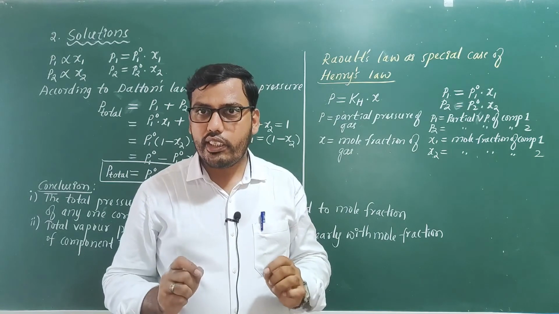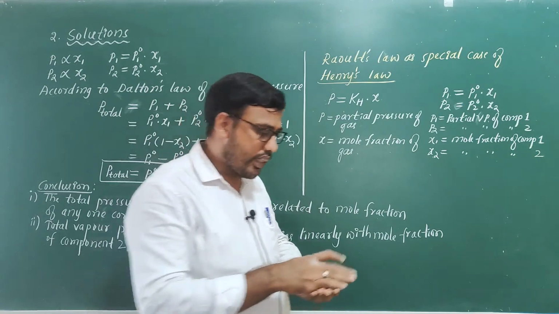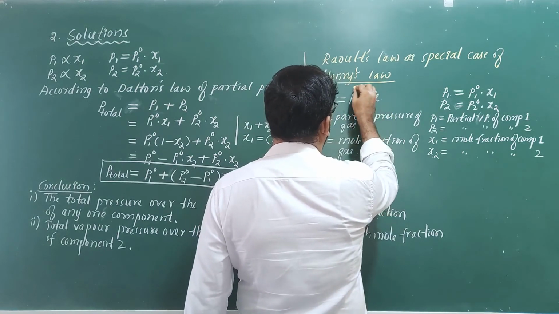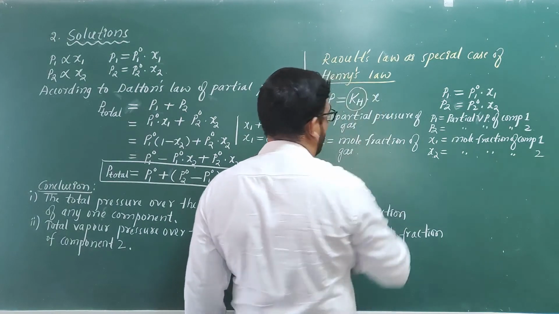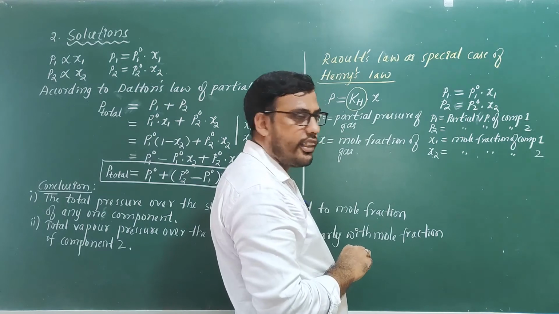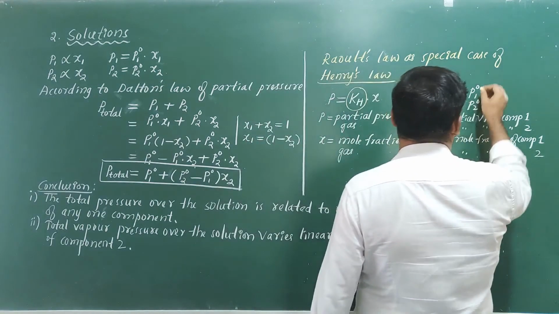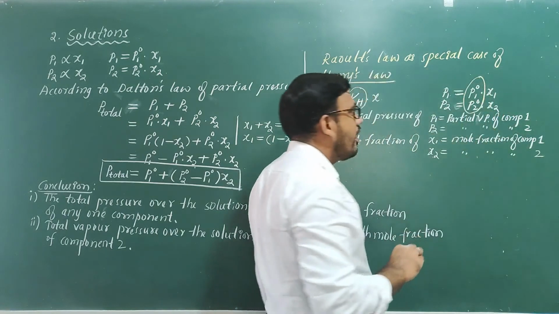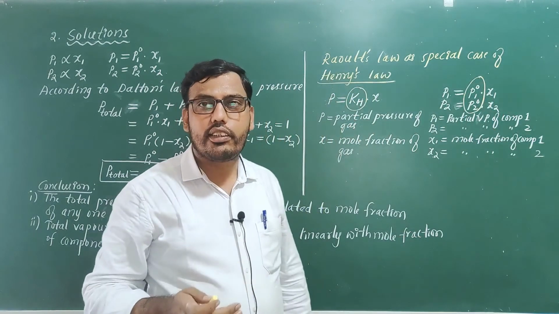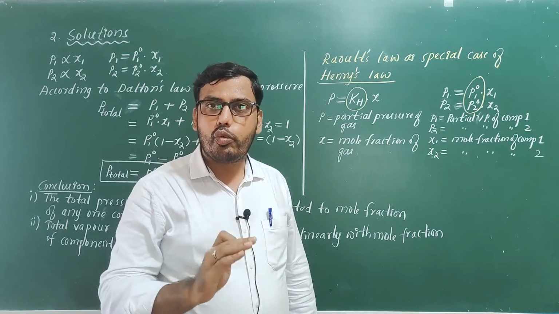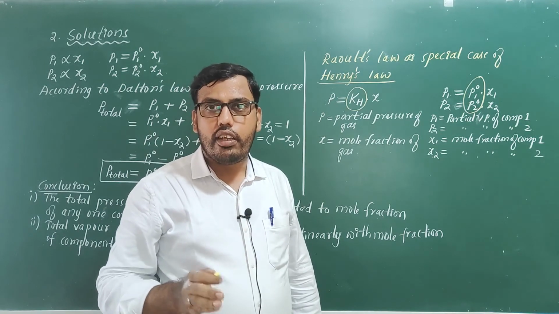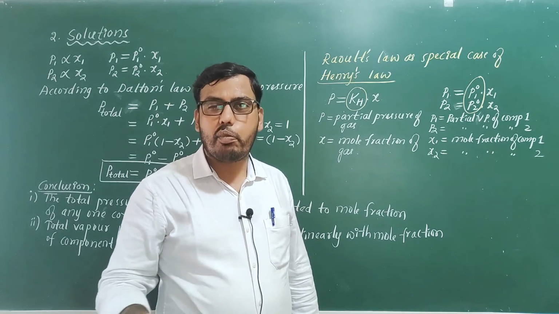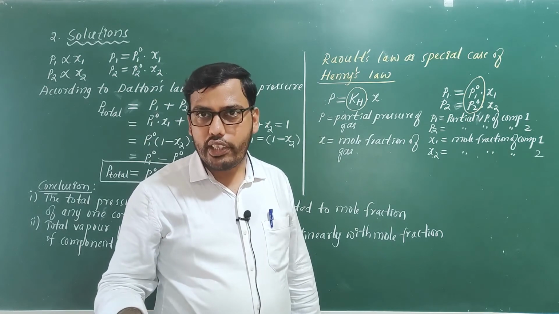In Henry's law, partial pressure is directly proportional to mole fraction, where KH, Henry's law constant, is the proportionality constant. Similarly, in Raoult's law, P1 naught and P2 naught are the proportionality constants. They are different, but they give the same meaning, because in these laws partial pressure is directly proportional to mole fraction.